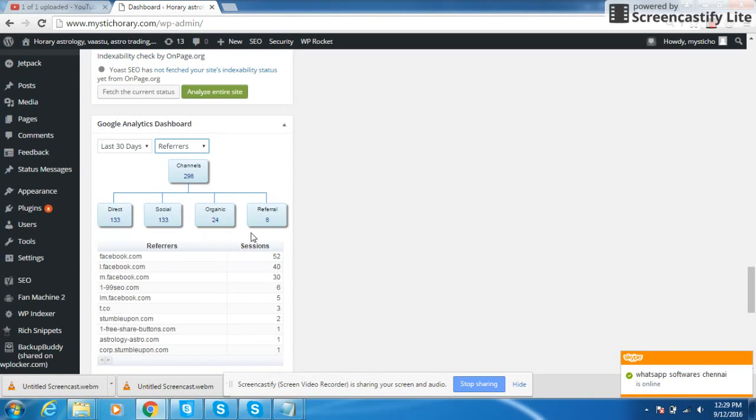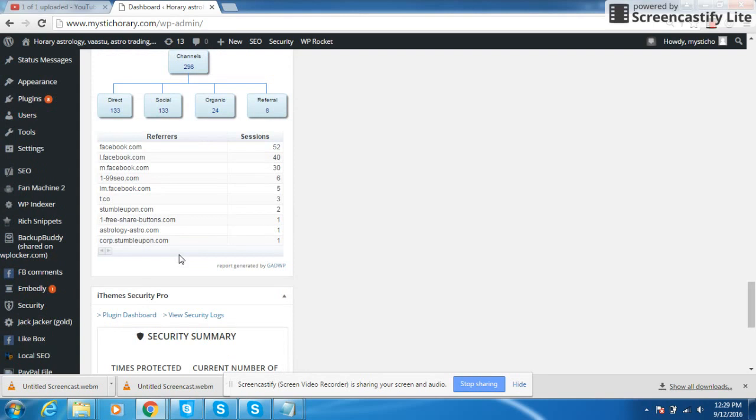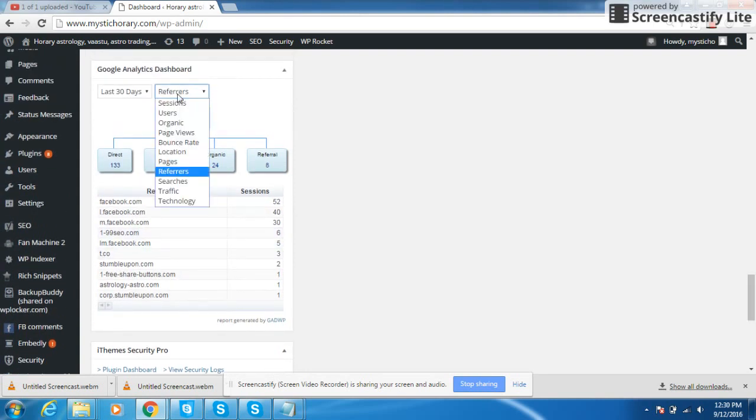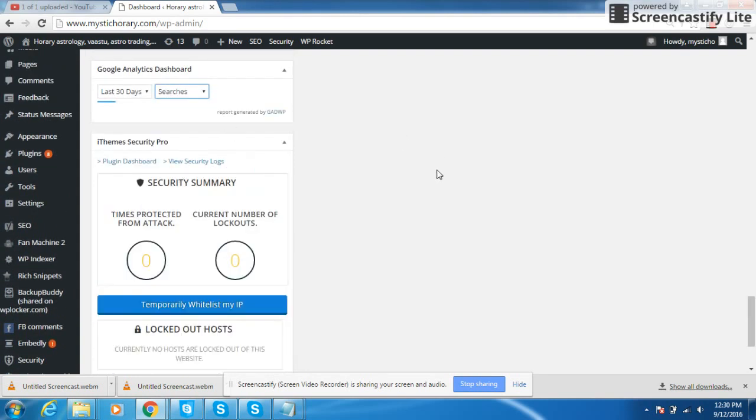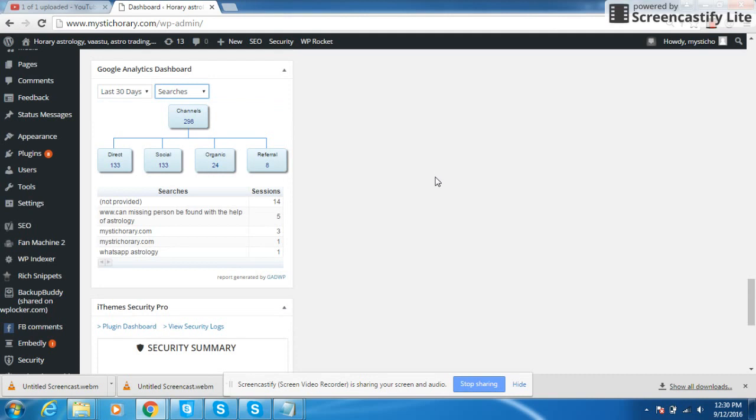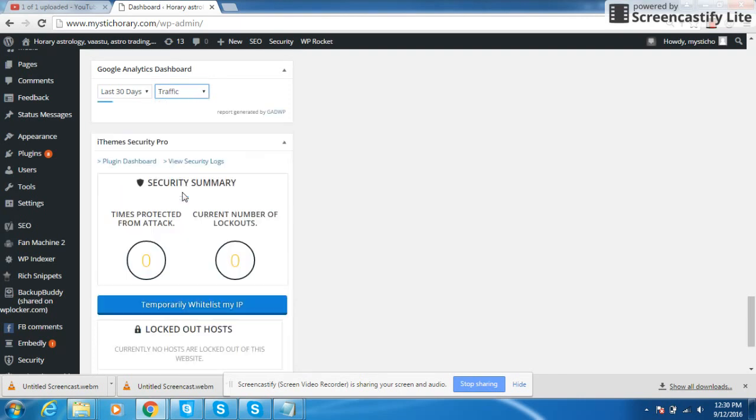Referral traffic means from referral websites, from where they are coming. See, Facebook, SEO, StumbleUpon. I think there are many options. Referral and searches, how many searches are happening in a month. See the power of this technology. You can know how the traffic is coming.